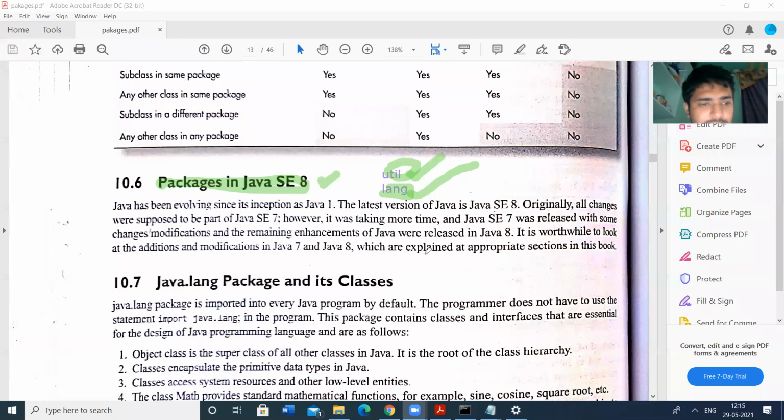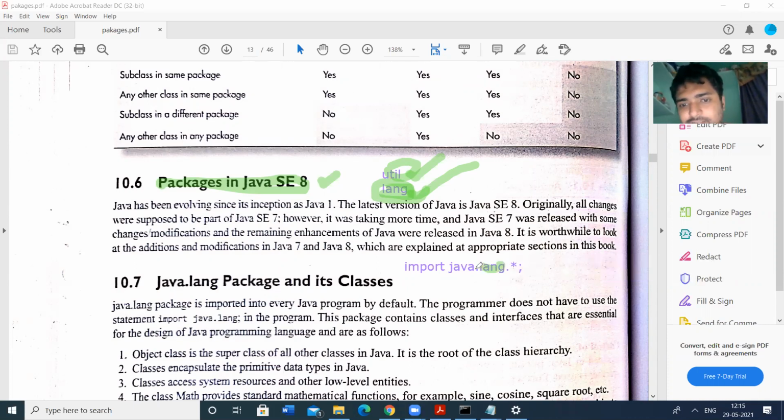So let us start with the language package. This is a very useful package, lang, which represents language. It is a sub package of Java. That means we can import this package as import java.lang.